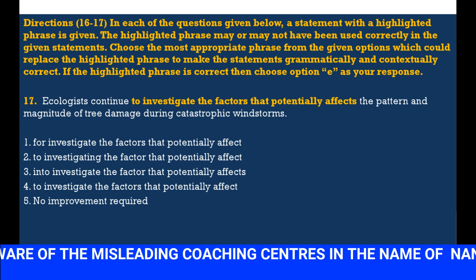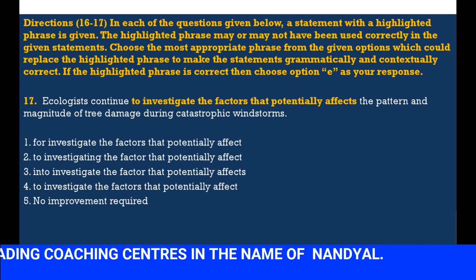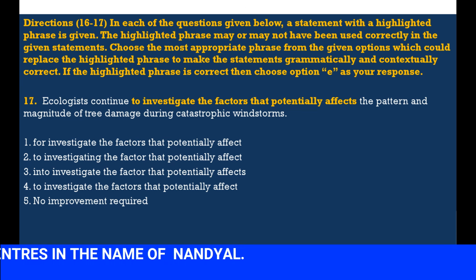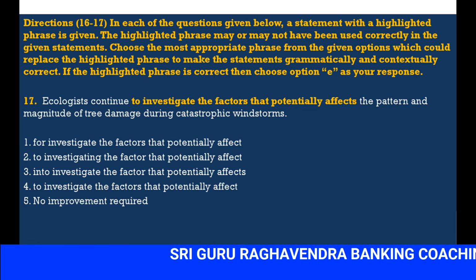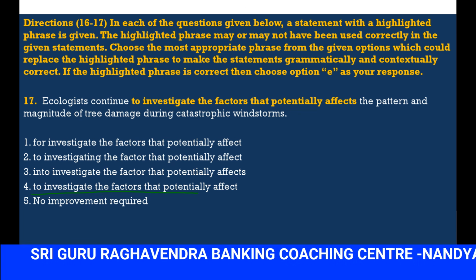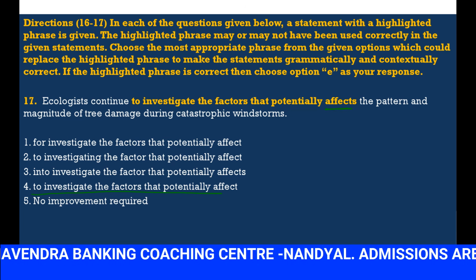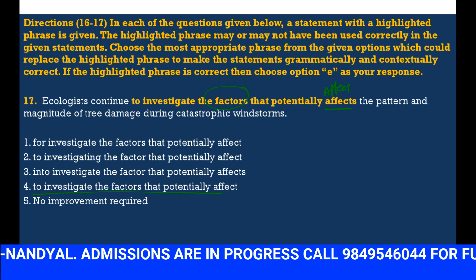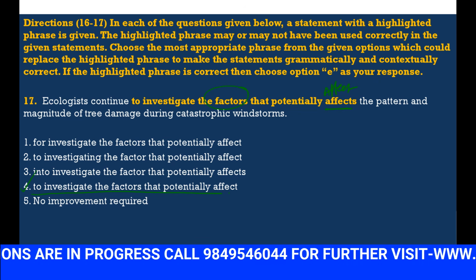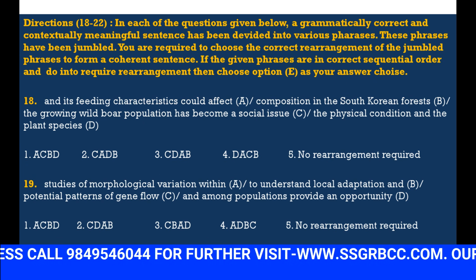In each of the questions, the same thing. Ecologists continue to investigate the factors that potentially affects the pattern and magnitude. So here, the factors that potentially affect is correct, because affects is the singular verb and factors is plural. We should use affect. So we have to replace with the fourth one. Let us see the next one.